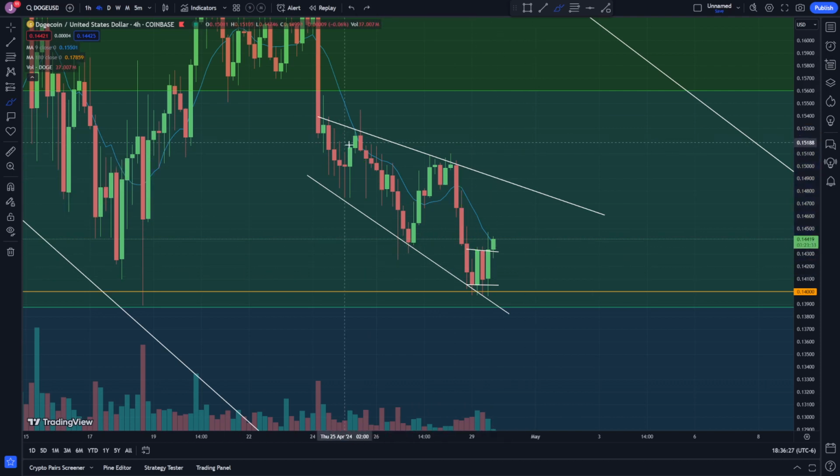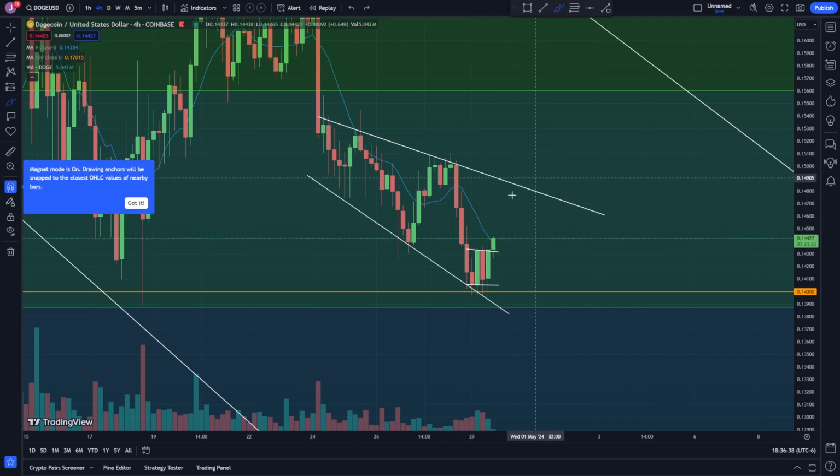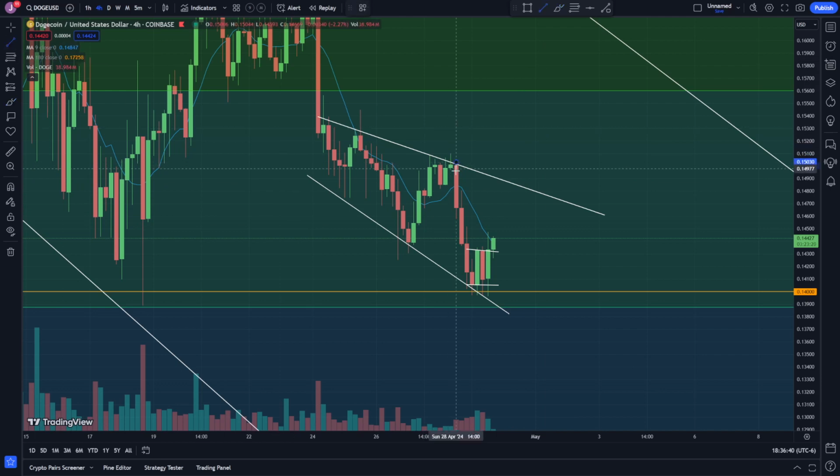Anyways, it basically is going wider as it goes. So let's see if we could break out of this. If we break out of this, then we could target from the top to the bottom of this channel. You could basically just call it a channel pattern. I'm going to find that word. I know it's going to come to me after I stop recording.